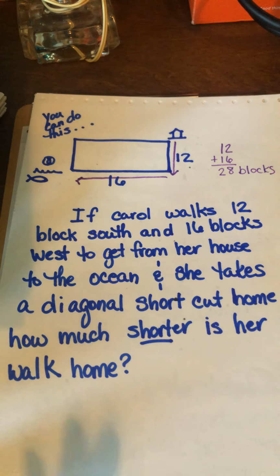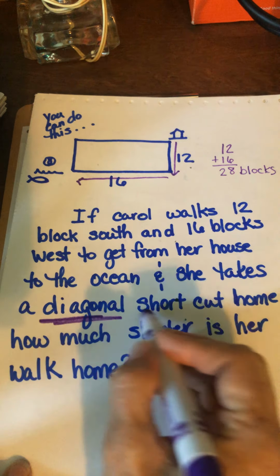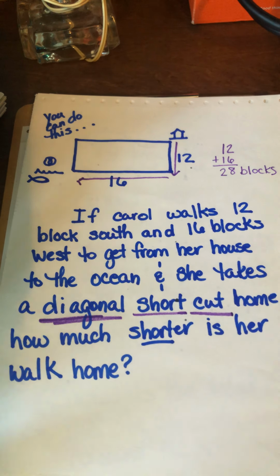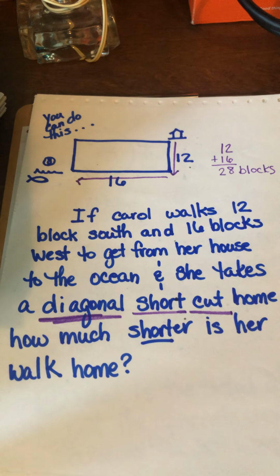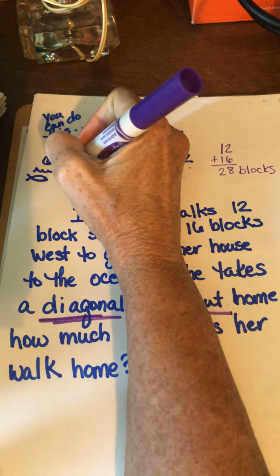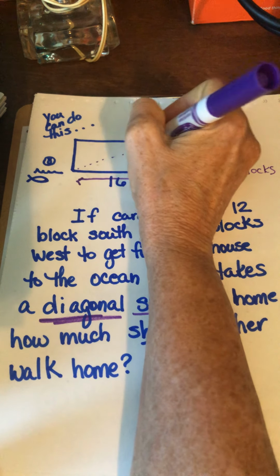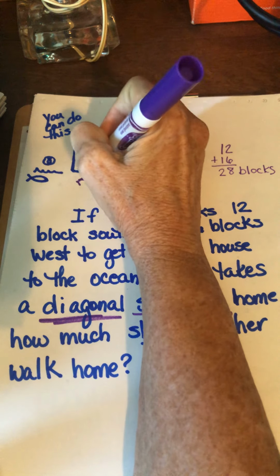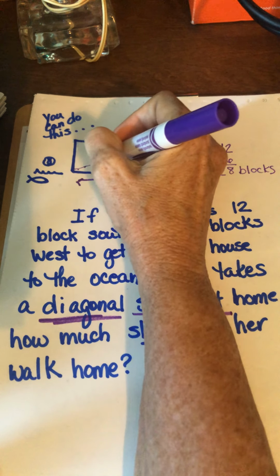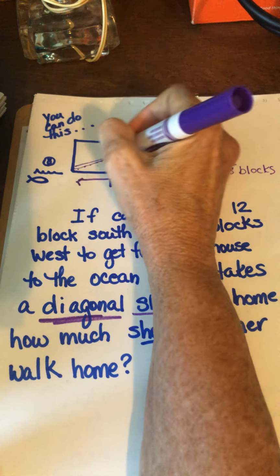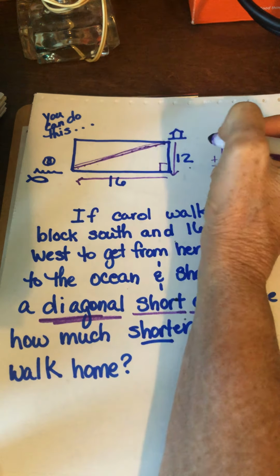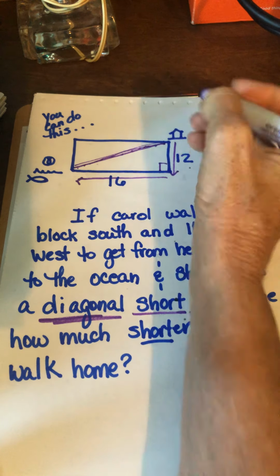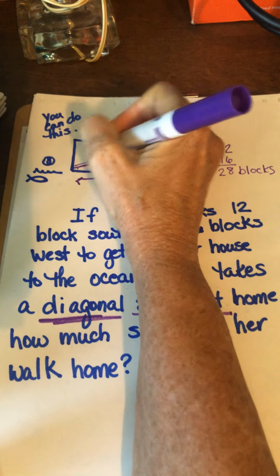Now, on the way home, she takes a diagonal shortcut. By the way, there's a good chance you could get the same kind of question minus the picture. No picture. Now, if she walks diagonally home, her trip home would be like this. I don't know if you notice, but this looks like half of a rectangle, a triangle. And what kind of triangle is it? It's a right triangle.